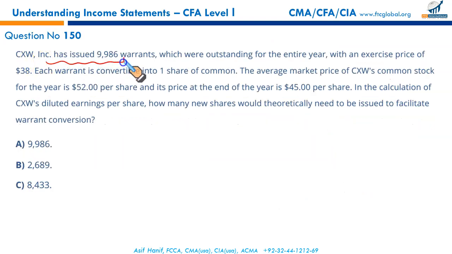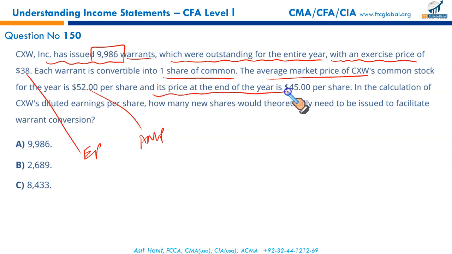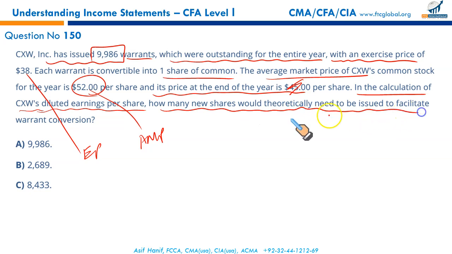CXW Incorporated issued 9986 warrants, which were outstanding for the entire year with an exercise price of 38, that is your EP. Each warrant is convertible into one share. The average market price was 52, that is AMP, and its price at the end of the year was 45. We need AMP, average market price, not the closing price. In the calculation of CXW diluted earning per share, how many new shares would theoretically need to be issued to facilitate warrants of conversion?